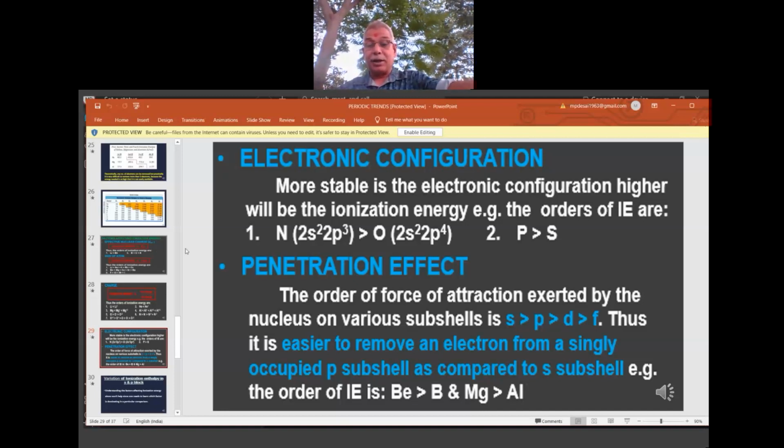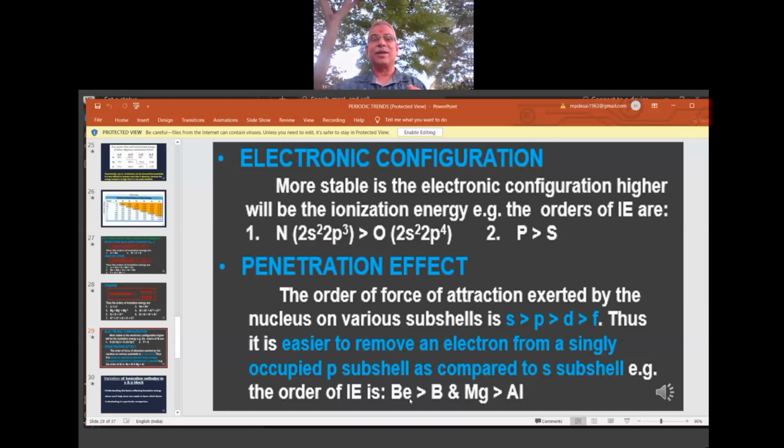Now, examples you see here. Beryllium is more than boron. What is beryllium? 1s2, 2s2. What is boron? 1s2, 2s2, 2p1. In beryllium there are two reasons. Reason number one: the fourth electron is an s electron. S is spending more time, penetrating towards the nucleus more. So it is closer to the nucleus, and we require more energy to remove the electron. So beryllium is more.